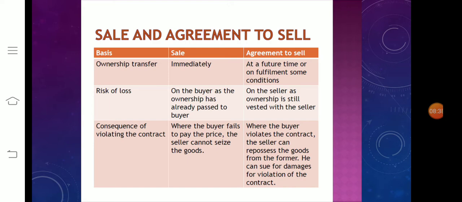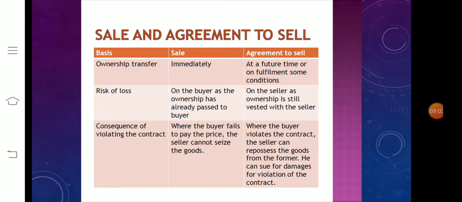But in an agreement to sell, where the goods under the agreement to sell are destroyed, the loss falls squarely on the seller as the ownership is still vested with the seller, even though the possession of the goods is with the buyer. So it falls on the seller as ownership is still vested with the seller. This is the risk of loss.